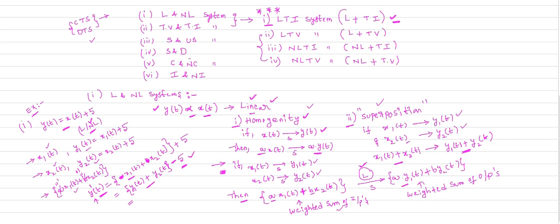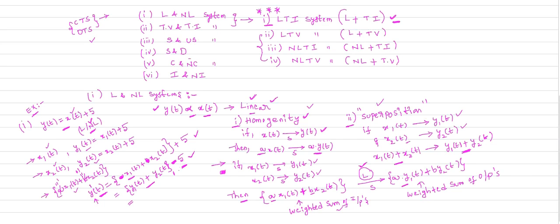Here y dash of t is the output due to the weighted sum of inputs. Wherever the input is there, you just substitute the weighted sum of the inputs. Here x of t is your input. In the place of x of t, you substitute the weighted sum of inputs, which is x1 of t plus x2 of t, plus 5. Now observe this equation. Is this a weighted sum of outputs or not? No, it is not. Up to this it is the weighted sum of outputs, but the factor minus 5 is involved here.